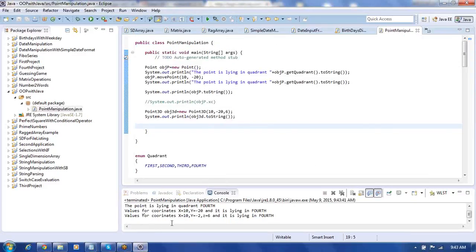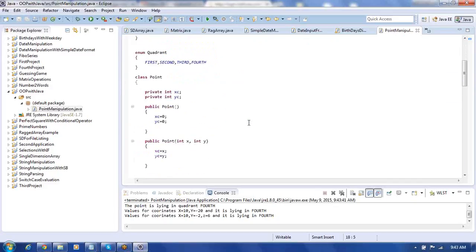See here, values for coordinates x equal to 10, y equal to minus 2, z equal to 6, and it's lying in fourth quadrant. The 0 is missing there. The reason is we are using minus 1, because of that it comes in that way.